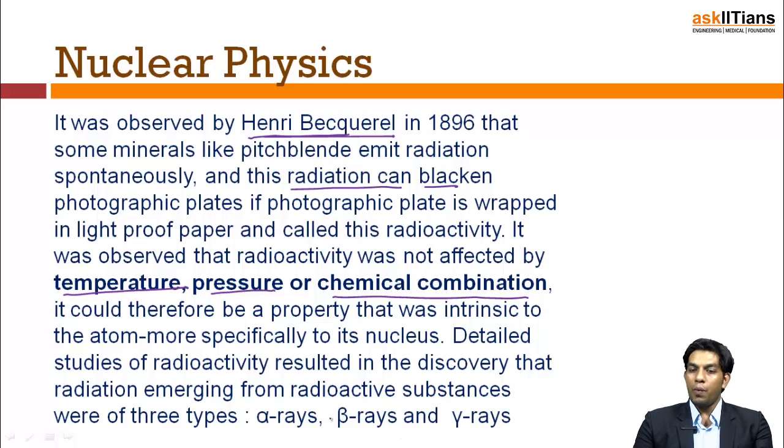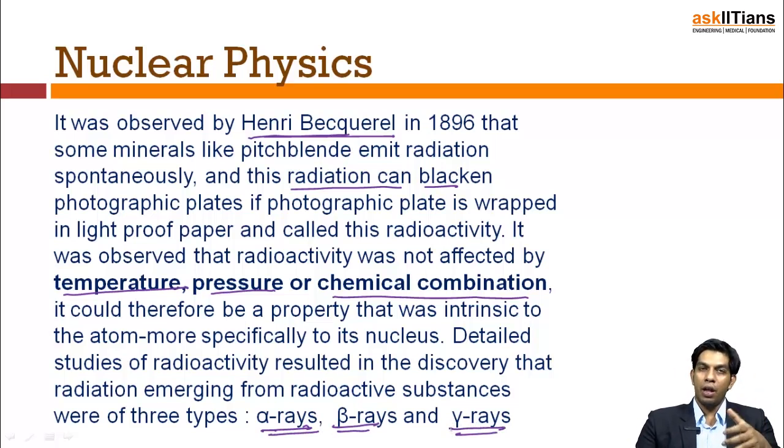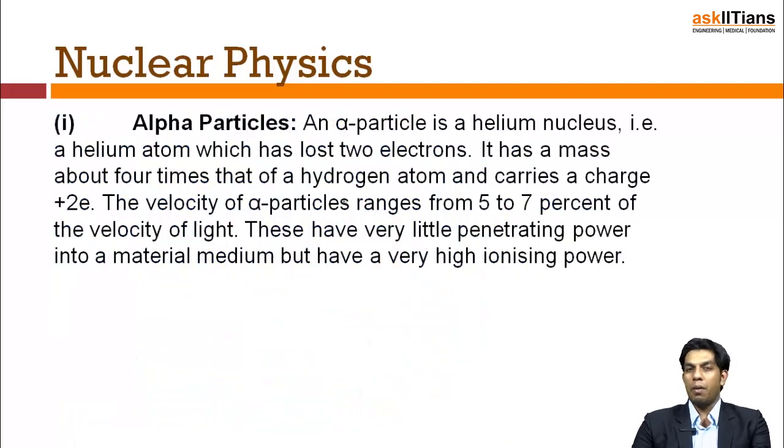Now, what we observed is that three types of rays came out whenever there was some activity inside the nucleus. That is alpha rays, beta rays, and gamma rays. So now we will dig into these first and then try to retrace our way back to how we end up getting alpha, beta, and gamma rays, what their properties are and how we can use them. Now, first up is the alpha particle.